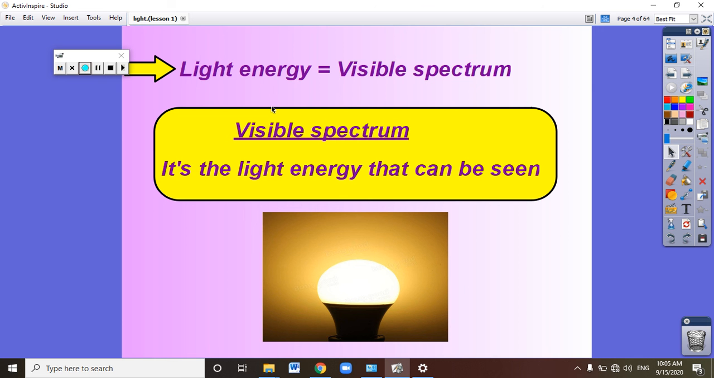Light energy has another name, which is the visible spectrum. Visible spectrum means light energy. What is the definition of visible spectrum? It's the light energy that can be seen. Don't forget this definition because it's very important. What is the meaning of visible spectrum? It's the light energy that can be seen.